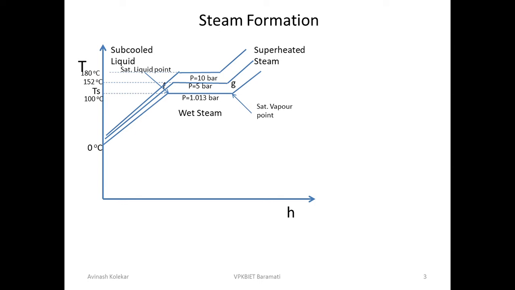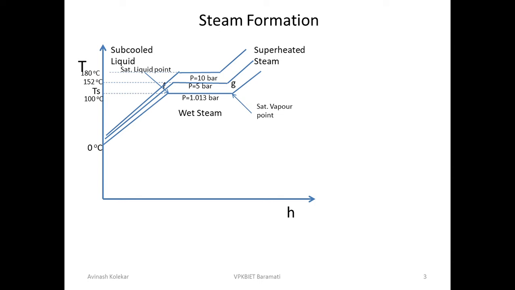Similarly, yesterday we had discussed one example. Suppose we keep water in atmospheric conditions. What will happen? It gets converted into vapor. So you can say the vapor is available at room conditions. What is the room temperature? It is not more than 40 or 45 degrees centigrade. So the vapor is available at 40 degrees centigrade also, at 70 degrees centigrade also, and at 20 degrees centigrade also. So steam may be there at 20 degrees centigrade.